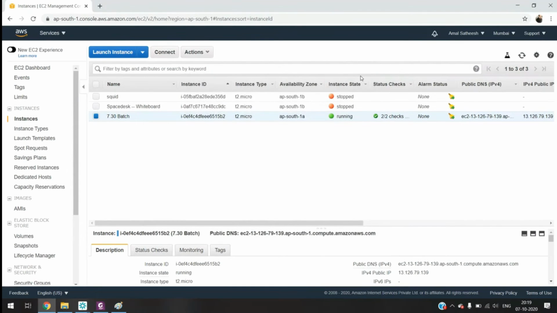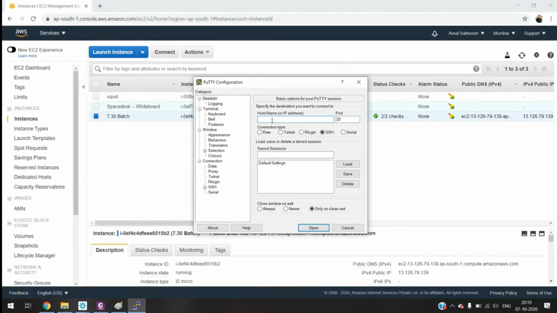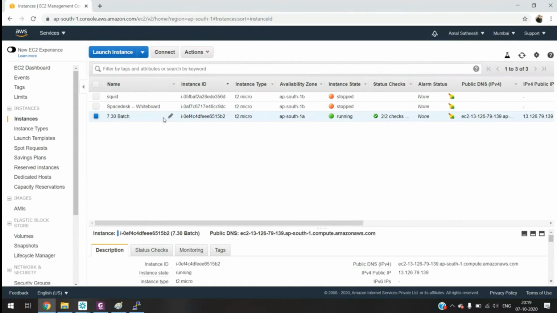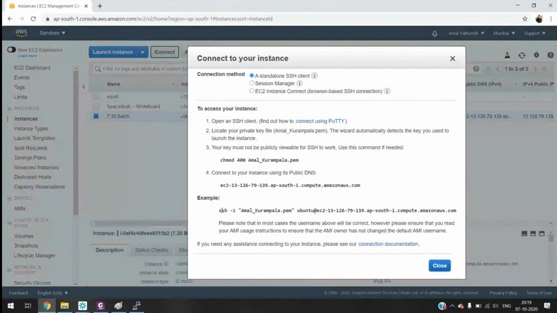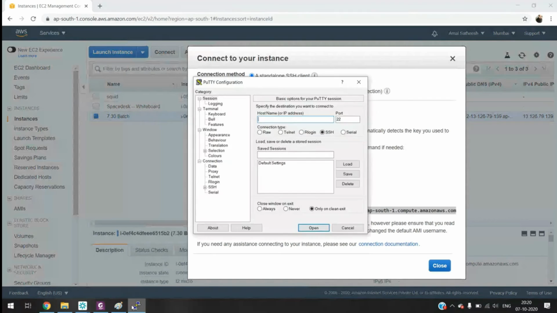Once you have the key, now you can open PuTTY. Here we have to give the IP address in PuTTY. From where do you get the IP address? Select the instance and go to the connect option. In connect, AWS is giving you an SSH command. From this command you can copy the username and domain name of your machine. Copy this and paste it in PuTTY.